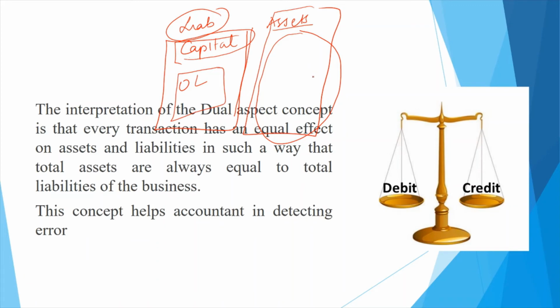Therefore, if the balance sheet is not tallying, it means some error must have happened. So this duality principle also helps the accountant in checking for errors.